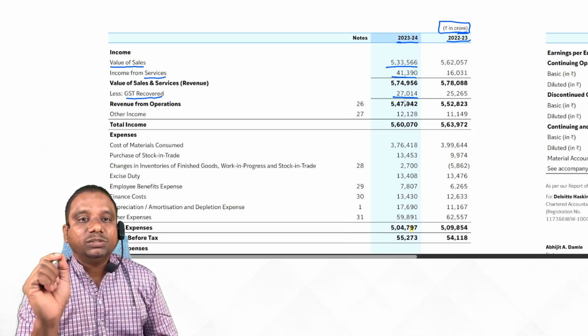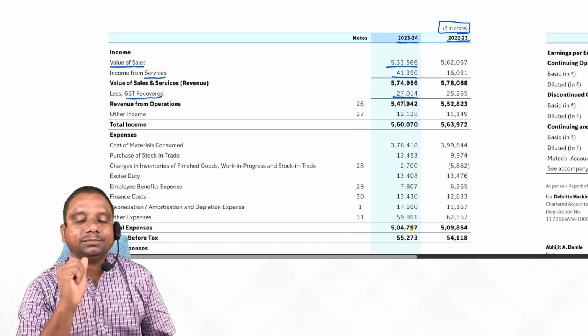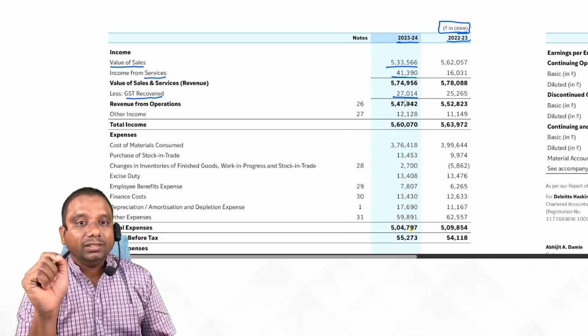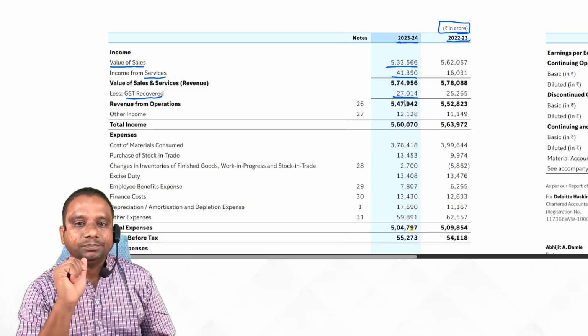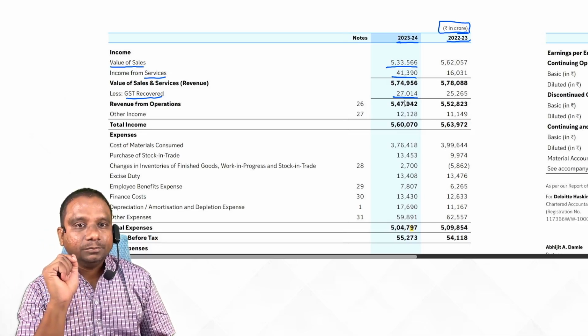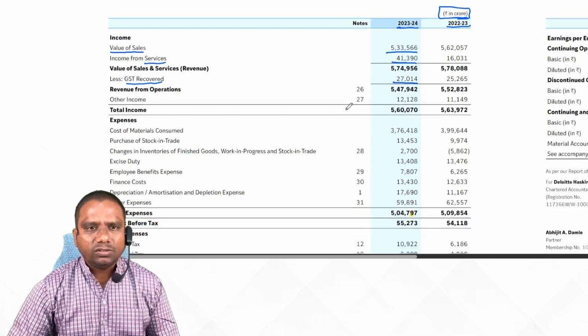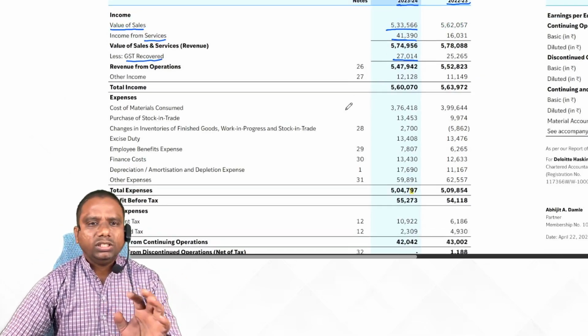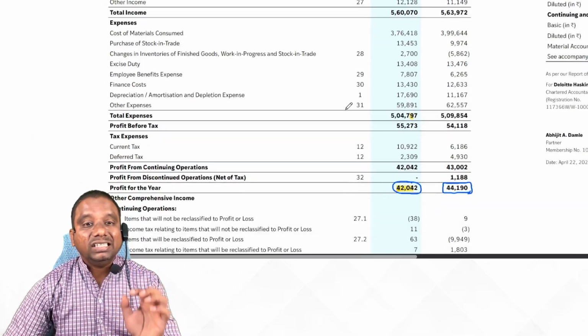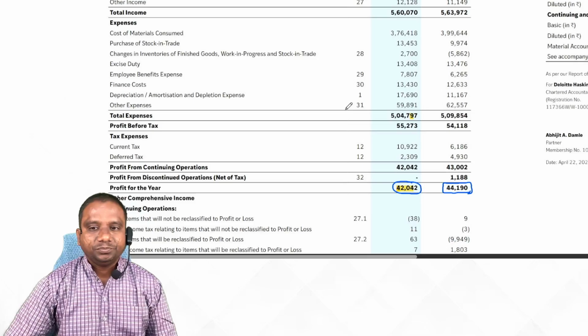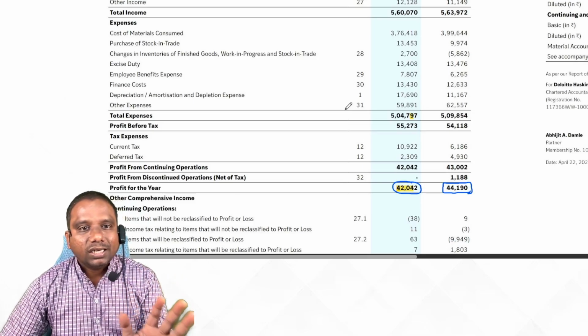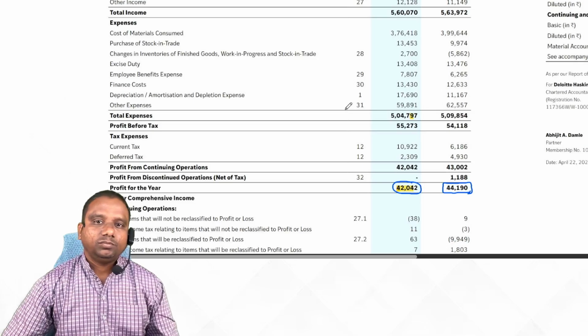All this is possible through accounting. That is what we are learning here. And they said other income. Observe this slowly. You just observe one by one, even though you don't understand anything.